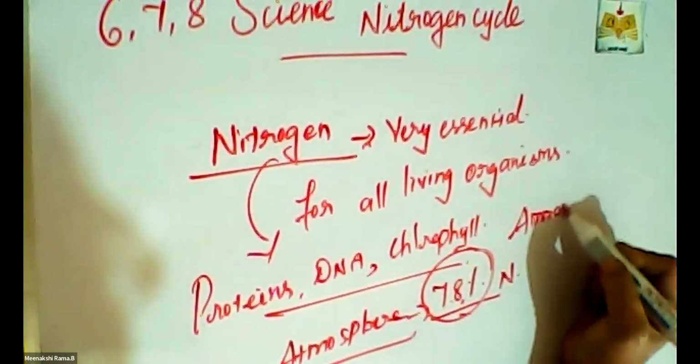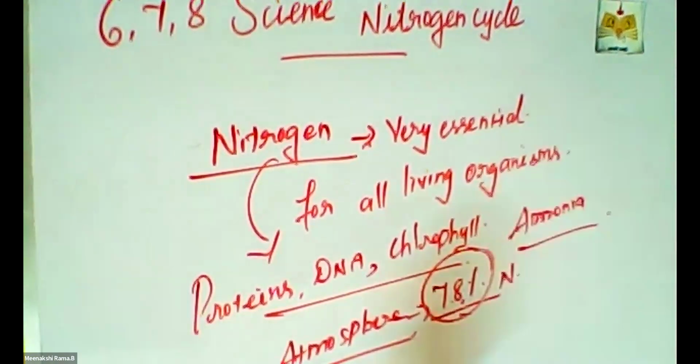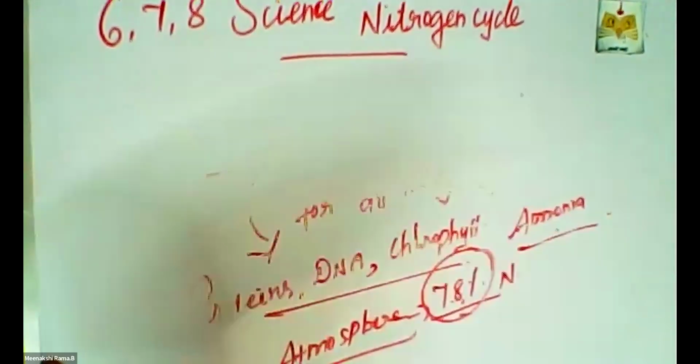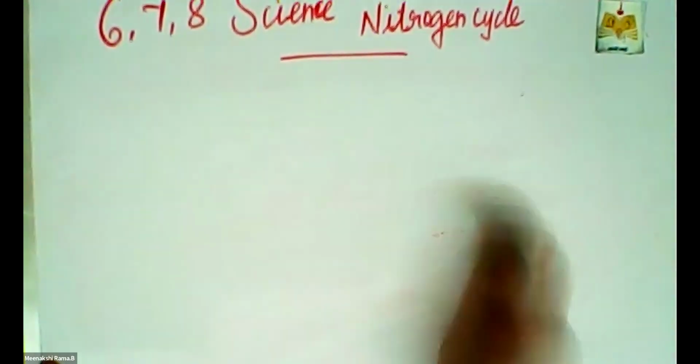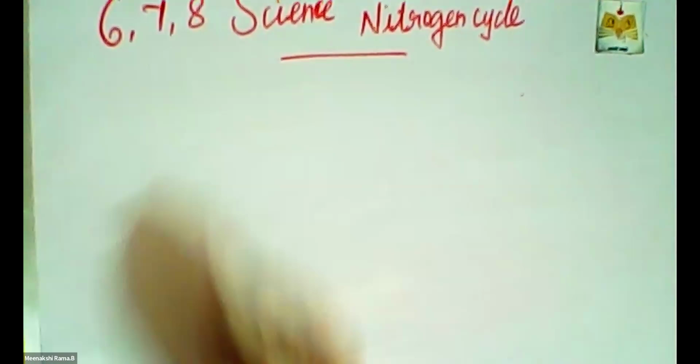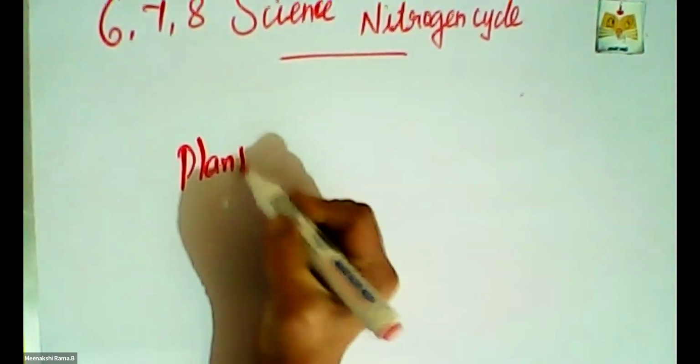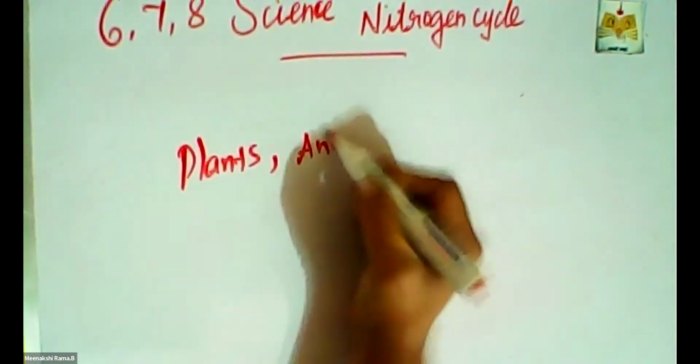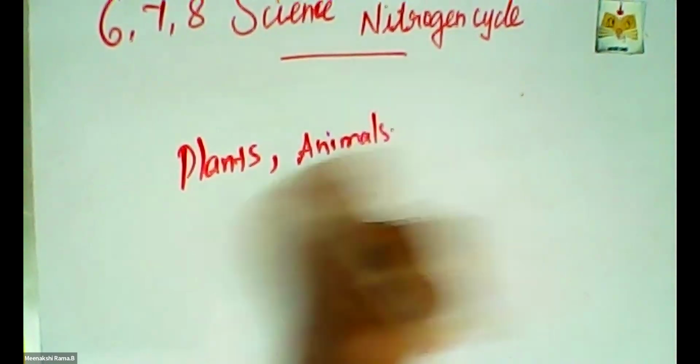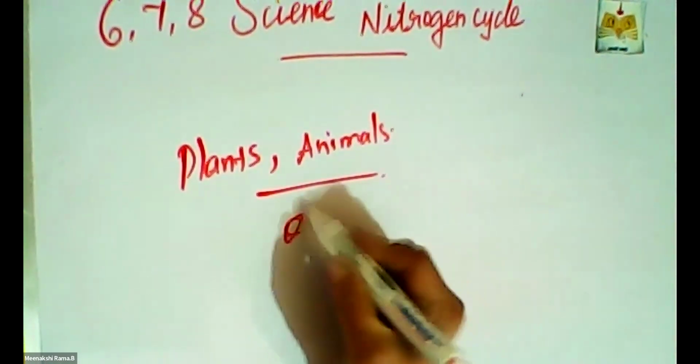Plants and animals consume that nitrogen in the form of ammonia, amino acids and nitrates. So, what is the first point in detail? Nitrogen is the essential component for all living organisms, but plants and animals cannot consume it directly.